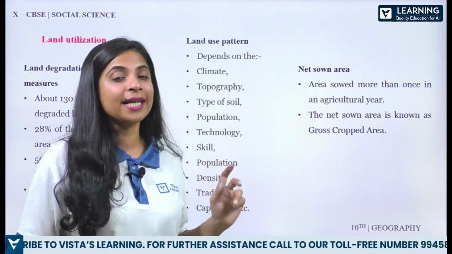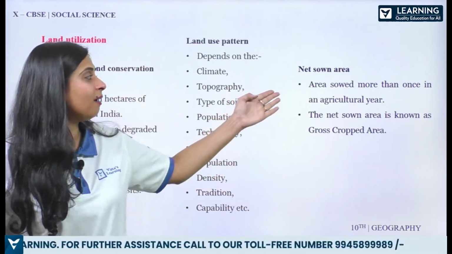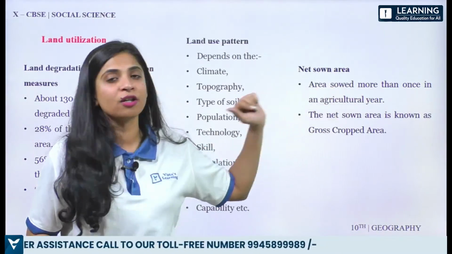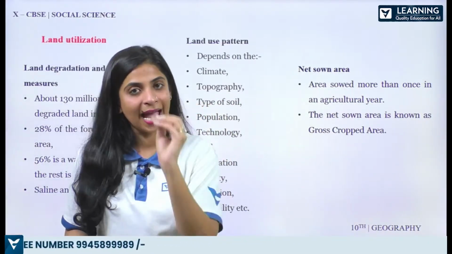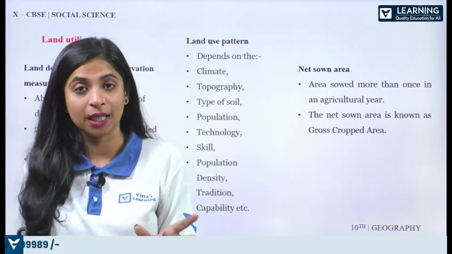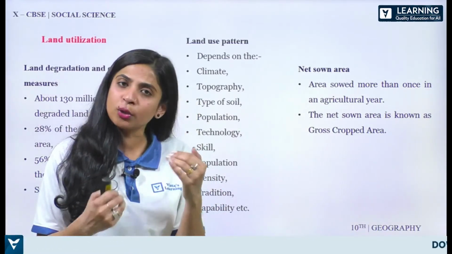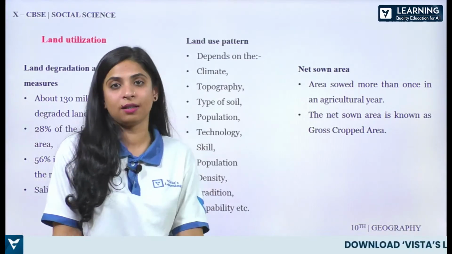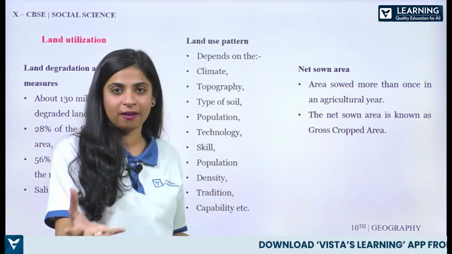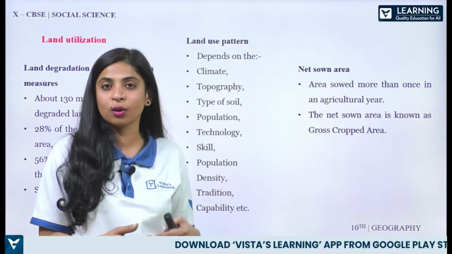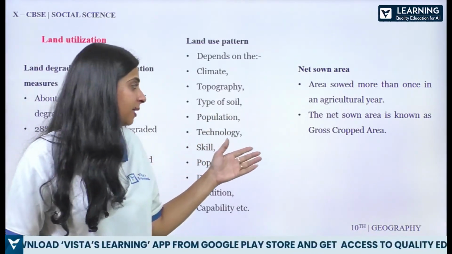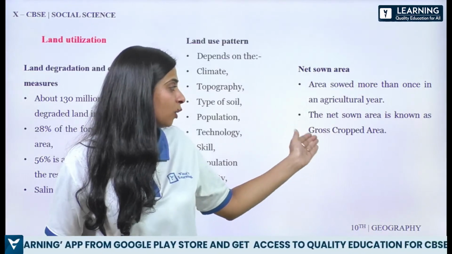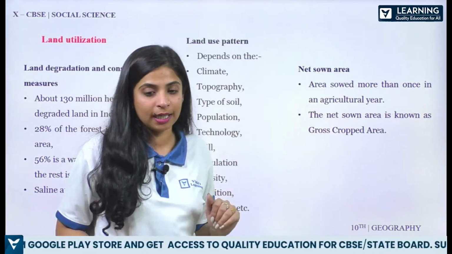Then net sown area. Net sown area simple है, the area which is sowed more than once in an agriculture year. All right, so means वहाँ की fertility बहुत अच्छी है. The land, the fertility is very good. All right, and because of that you can produce crops 2 times a year, because one crop will take 4-5 months. So you can grow 2 times a year. So that is a net sown area. It is fertile land basically. The net sown area is also known as the gross cropped area.